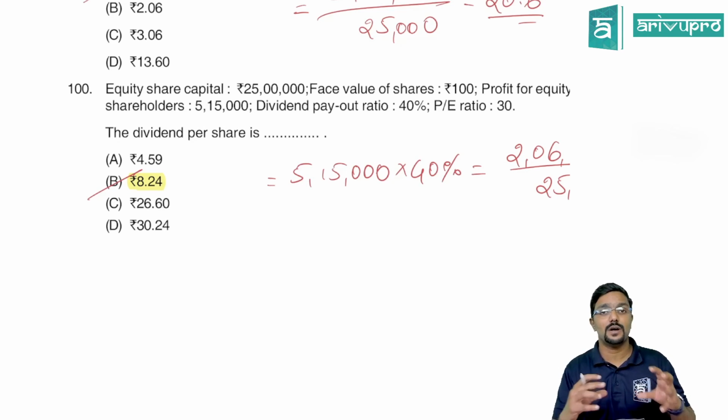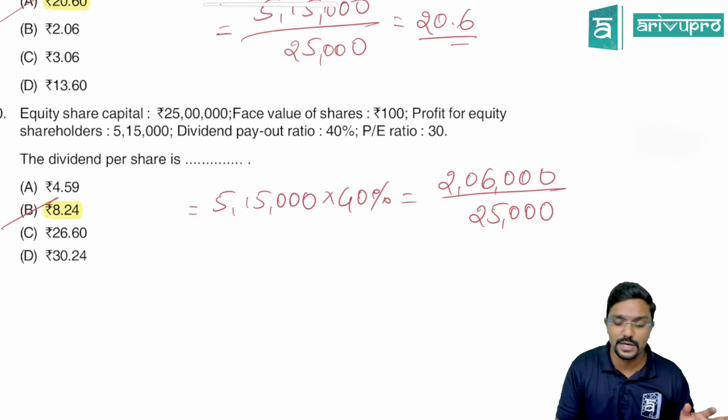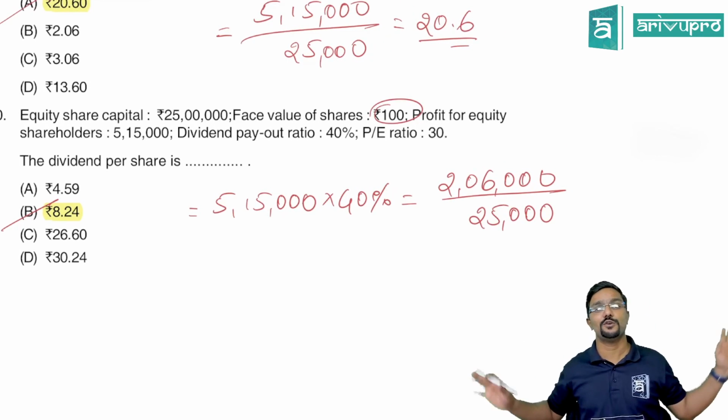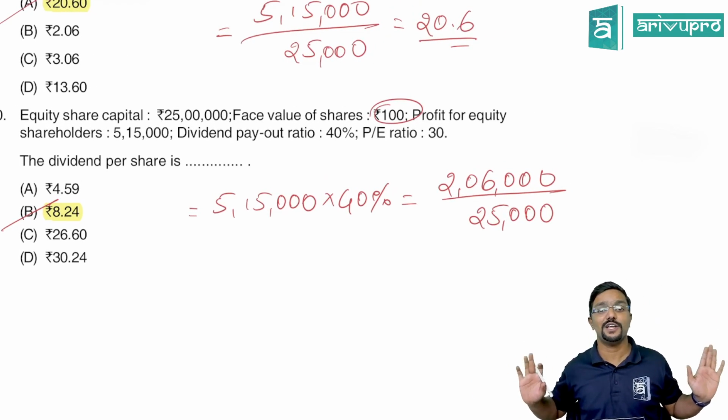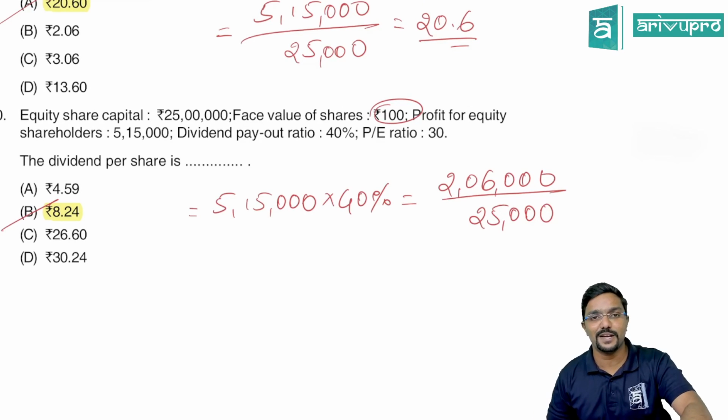So please be careful. Dividend payout ratio means out of your earnings, how much is paid. Don't straight away take 100 into 40%, 40 rupees. That is not correct. Please be careful.